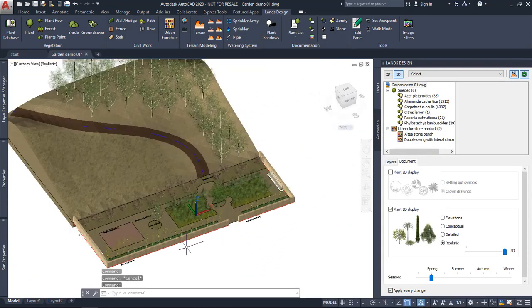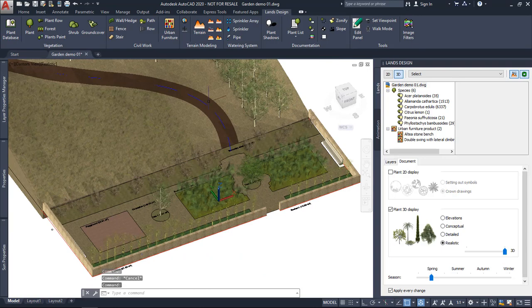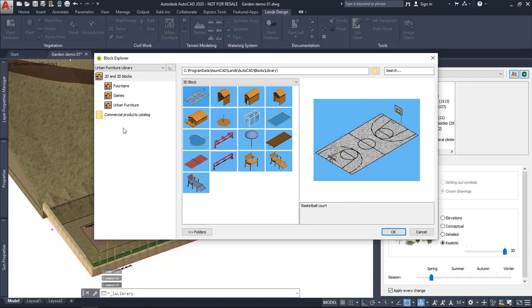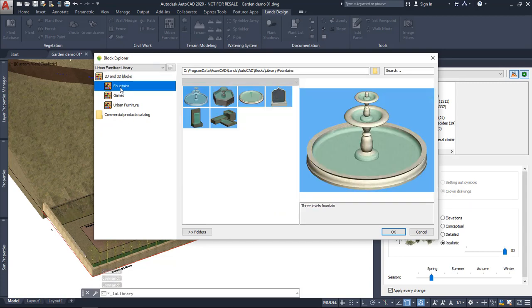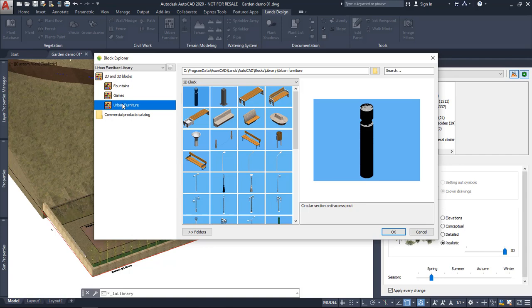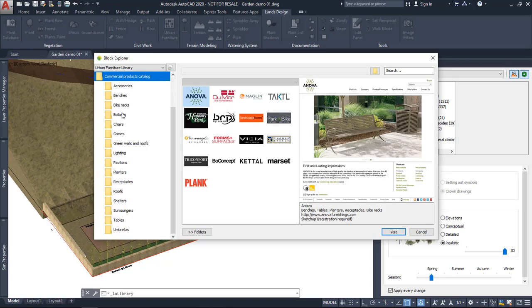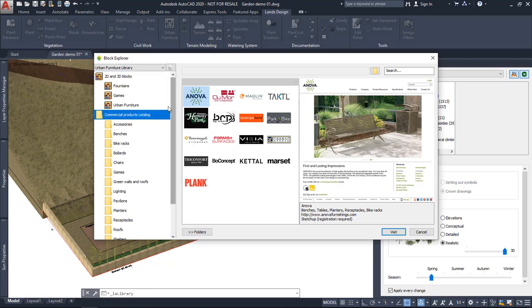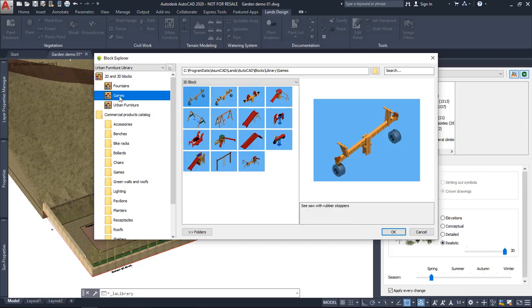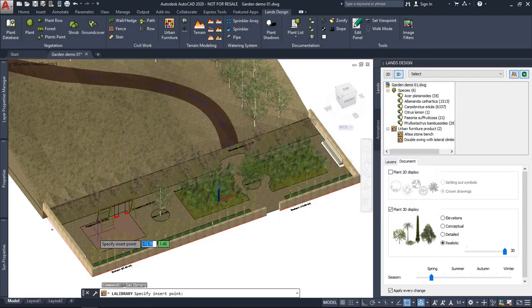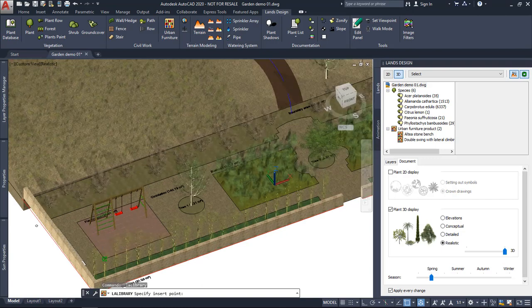Now, we can insert also some element here from the block library. So I'm going to run this command, which shows me different blocks available. So there are blocks for fountains, for games, urban furniture. Also, there is a list of commercial products catalog that they offer different blocks in 3D. Okay, so you've got here some links for getting some information of their products. Okay. But I'm going to choose the games and insert one of these swings, for example. So you can insert them here.